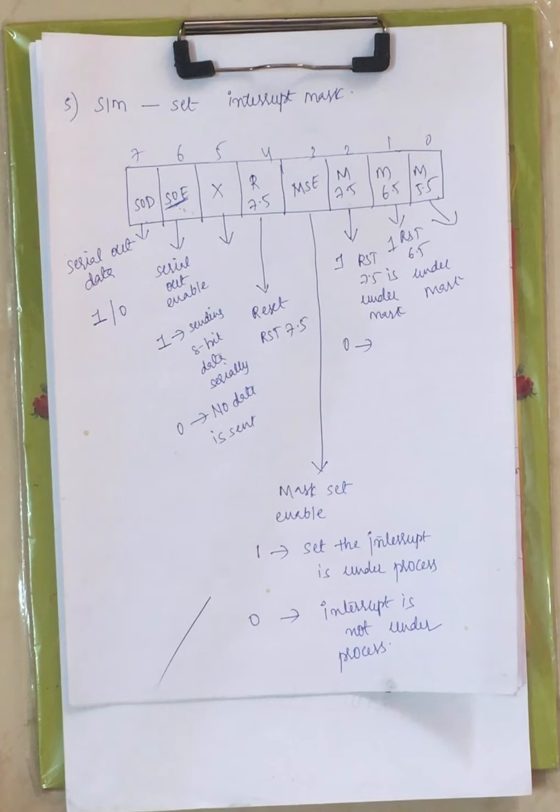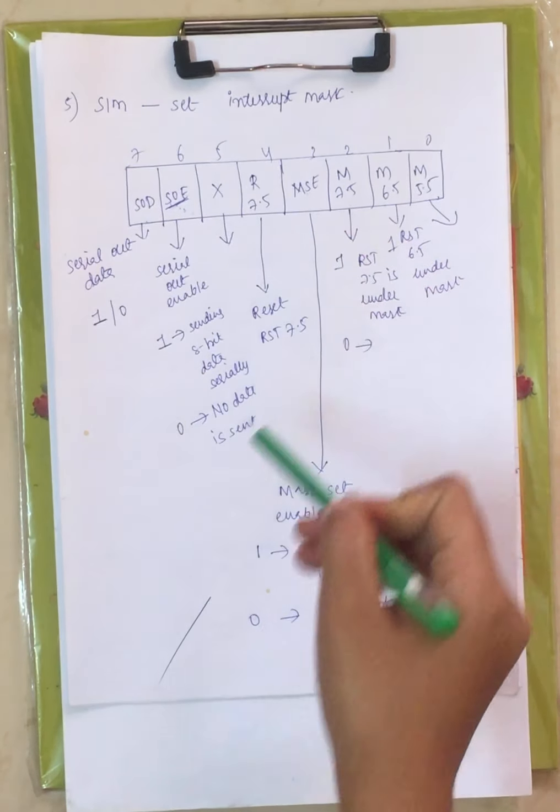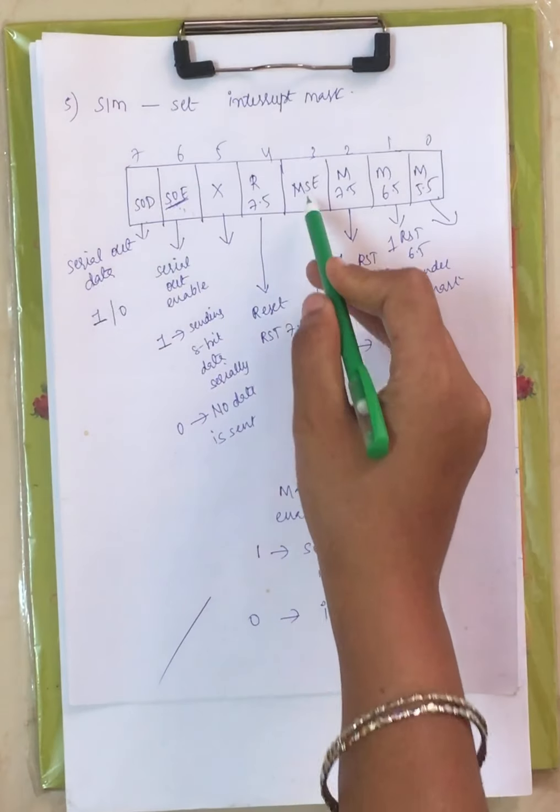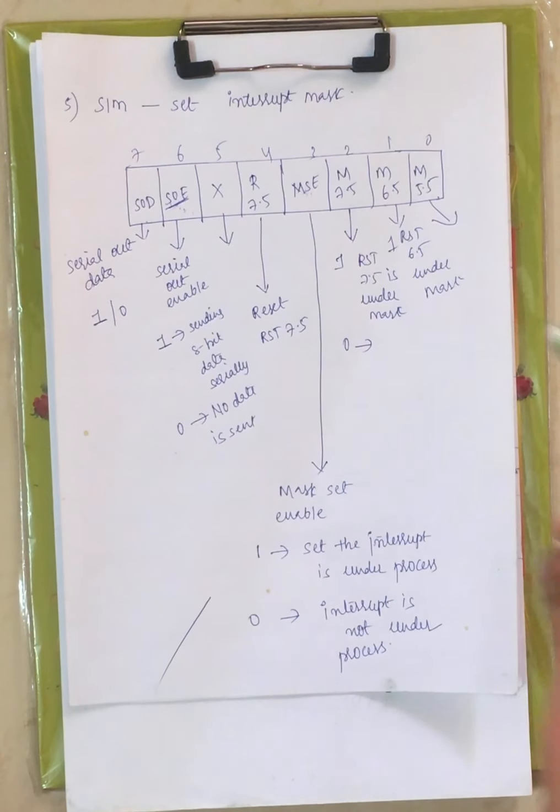Now this particular bit is used to reset interrupt RST 7.5. And next we have mask set enable, MSE. This is used to mask or unmask the interrupts. When it is 0, you can unmask the interrupts. When it is 1, you can mask the interrupts. Mask set enable is used to mask or unmask the interrupts.